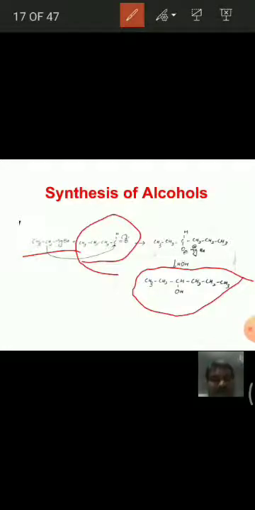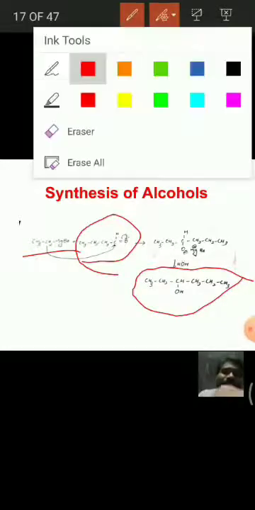All simple reactions. If you know the mechanism, you can easily predict from which Grignard reagent and which type of carbonyl compound the alcohols are prepared.